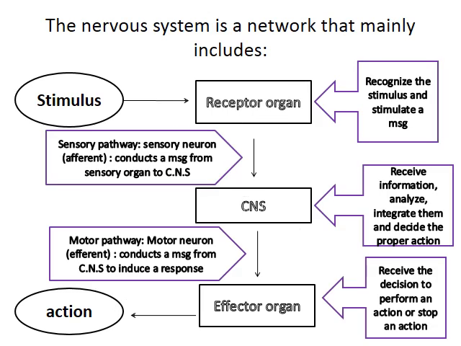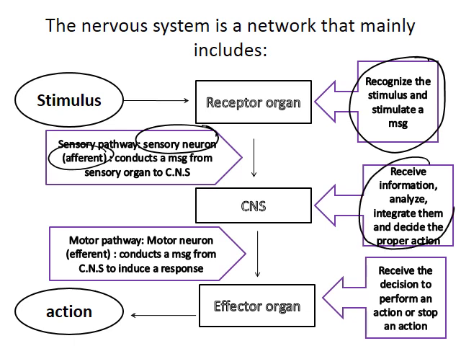So this is the figure. The receptor organ recognizes the stimulus and stimulates a message. Between the receptor organ and the central nervous system, we have a sensory neuron. It's called afferent. It conducts a message from the receptor organ, or the sensory organ, toward the central nervous system. The central nervous system receives information, analyzes and integrates it, and sends it toward the motor neuron. The motor neuron is efferent, which conducts a message between the central nervous system and the effector organ.